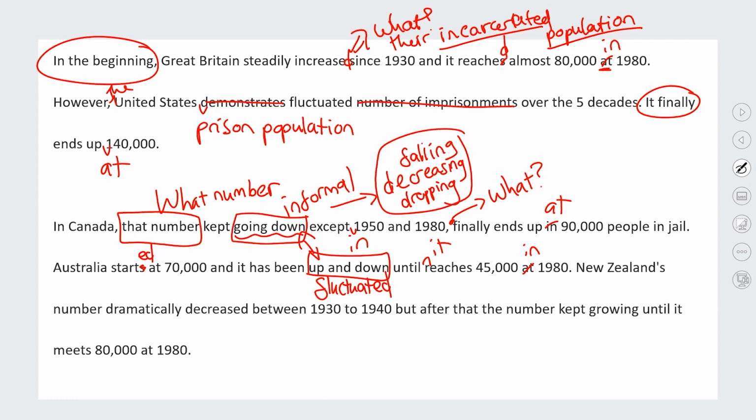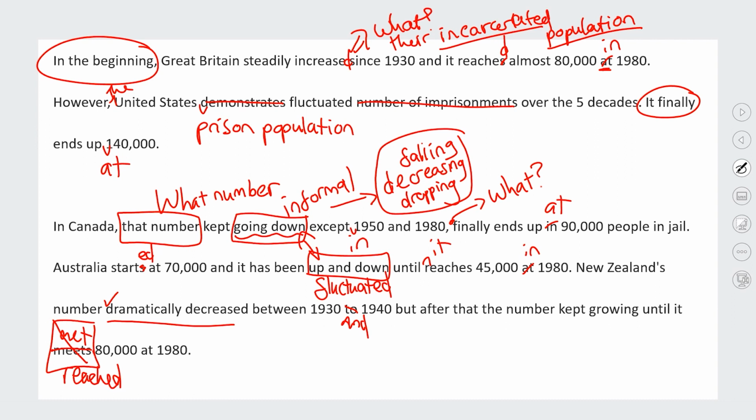New Zealand's number dramatically decreased, so this was good, dramatically decreased, that's correct, between 1930 and 1940, but after that the number kept growing until it meets. So again, present tense, this should be past tense, until it met. But again, to be honest, that's not really the correct meaning. Kept growing until it reached would probably be a more formal way to say it. You don't really meet a number, so meet in this sense doesn't make sense. So it was the wrong tense and also kind of the incorrect word.